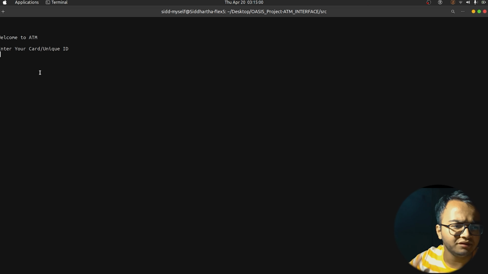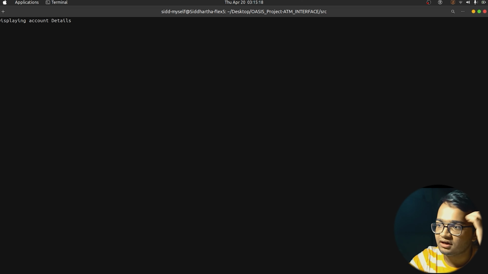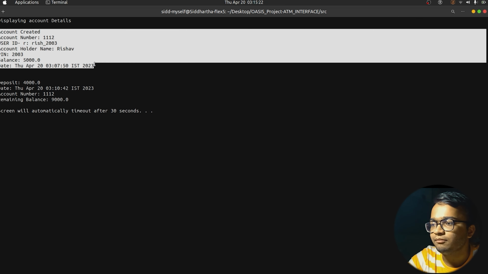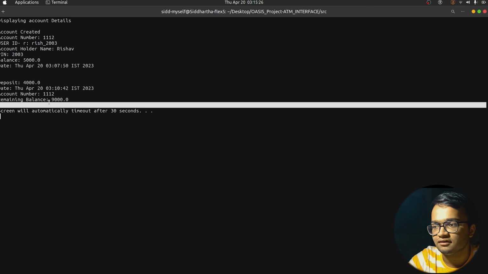So we are in our login page and we will now enter Rishabh's account, RSH_2003. It is asking us for the PIN, so it will be 2003. So we now want to display the account details, the transaction history of Rishabh. So we press 4 and it will take some time, and it is showing that the account was created at this time and we deposited 4,000 at this time and the present balance is this.